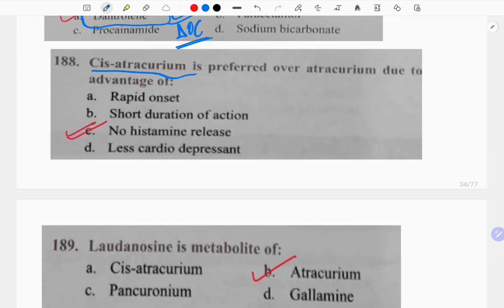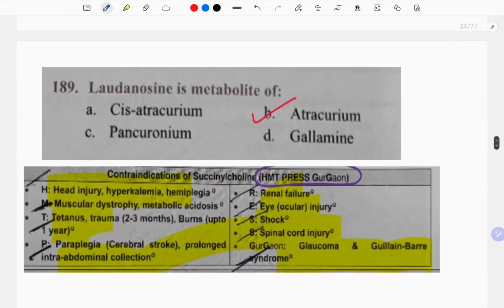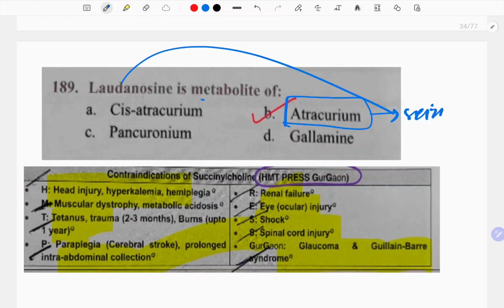Now cisatracurium is preferred over atracurium because atracurium and mivacurium are responsible for histamine release. Okay, so they are contraindicated in asthma. So cisatracurium does not cause any histamine release, so this is the preferred. Then laudanosine is a metabolite of atracurium, and that is why this can actually cause seizures. So this is also one of the reasons that cisatracurium is preferred, because this does not cause laudanosine formation.